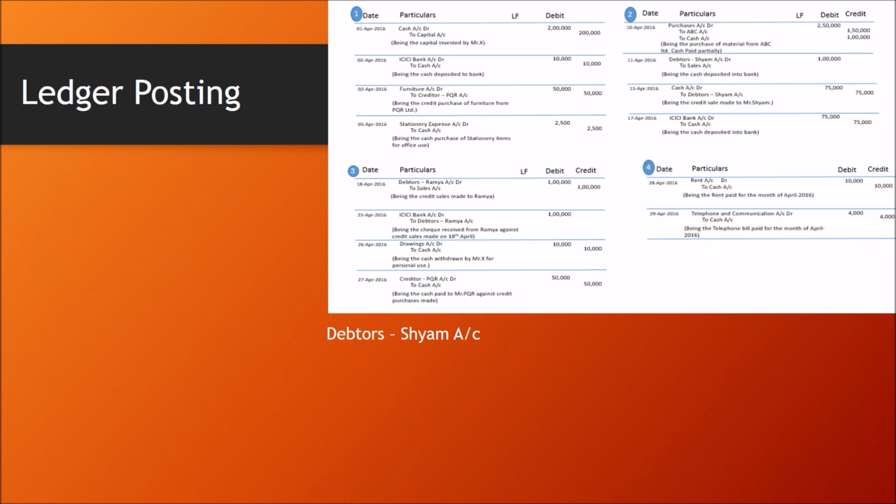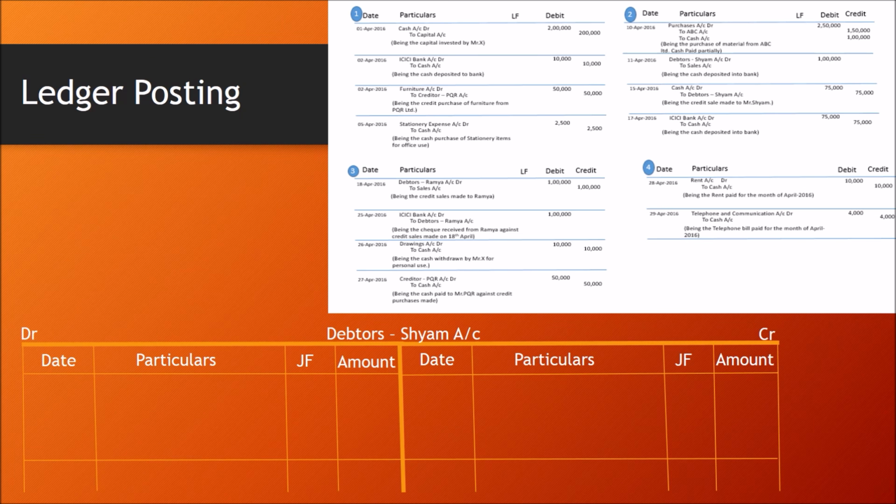Next account, debtor Sham account. Debtor Sham account is affected by transaction 2 on page number 2, 11th April 2016. Debtor Sham account debit to sales account, 1 lakh rupees. It is a T format. Debtor Sham account is debited. So 11th April 2016 to sales account, journal folio 2, amount is 1 lakh. And next transaction is the third transaction of page number 2, cash account debit to debtor Sham account, 75,000. So on the credit side, I'm writing 15th April 2016 by cash account, 75,000.